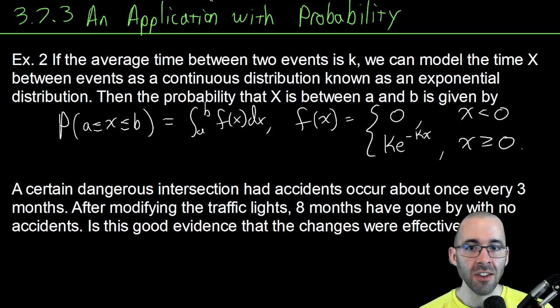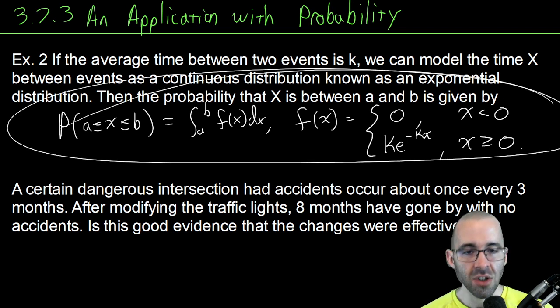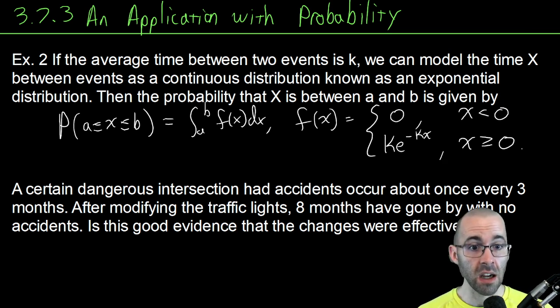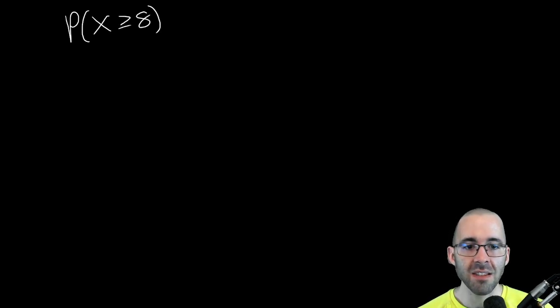Let's look at before the change. If the change wasn't effective, then we can use this information to find the probability of this happening. What's the probability before the change? Let's think about it that way. Before the change, if there was an accident every 3 months, what's the probability of going at least 8 months with no accident? Right? What's the probability of going at least 8 months with no accident? And let's look at this before the change.